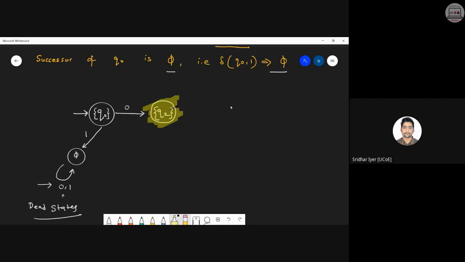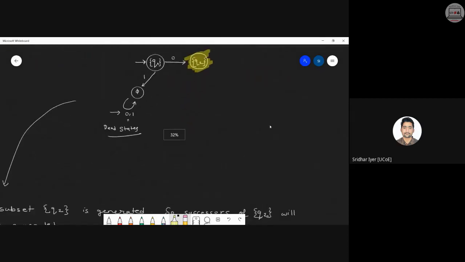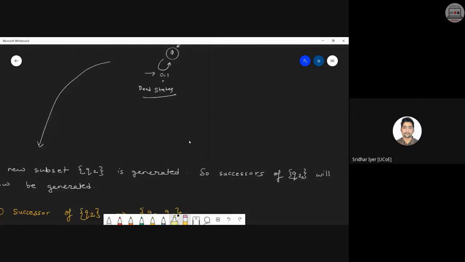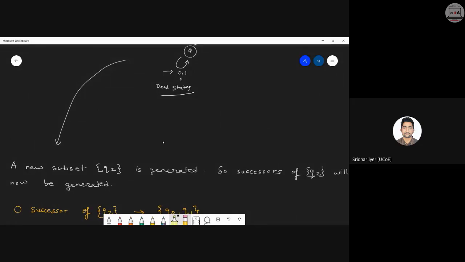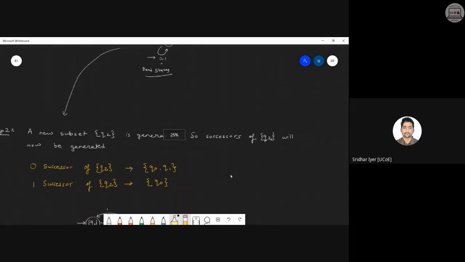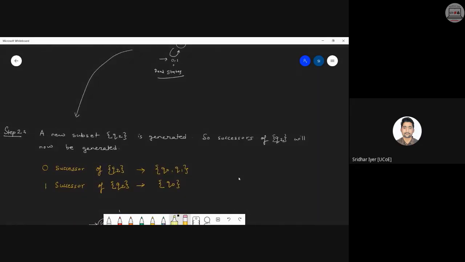Clear with this? Let's move ahead. I will just introduce you how to carry on ahead. So what we can say is the statements are very important. A new subset Q2 is generated. So successors of Q2 will now have to be generated, because Q2 was the successor of Q0, so now we need to generate the successors of Q2 this time.